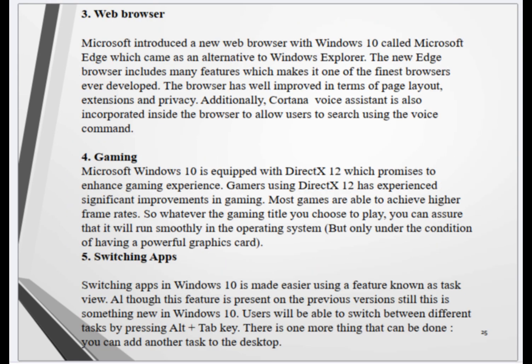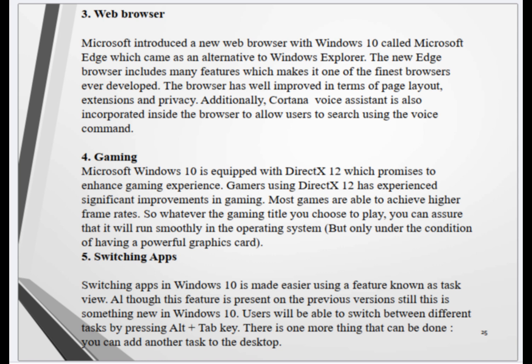24. 3. Web browser. Microsoft introduced a new web browser with Windows 10 called Microsoft Edge, which came as an alternative to Windows Explorer. The new Edge browser includes many features which make it one of the finest browsers ever developed. The browser has improved well in terms of page layout, extensions, and privacy. Additionally, Cortana Voice Assistant is also incorporated inside the browser to allow users to search using voice commands.